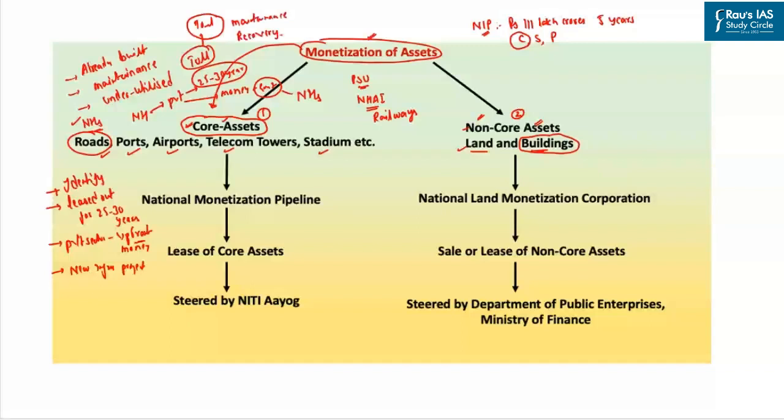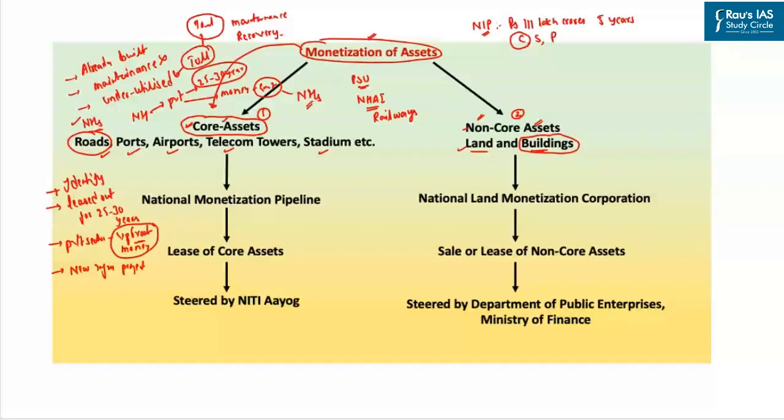So, if you look at the benefits as far as the government is concerned, the government is no longer involved in maintenance of assets. The government will be able to ensure that the assets are more efficiently utilized. More importantly, the government will get some upfront money which can then be used for creating new infrastructure projects.